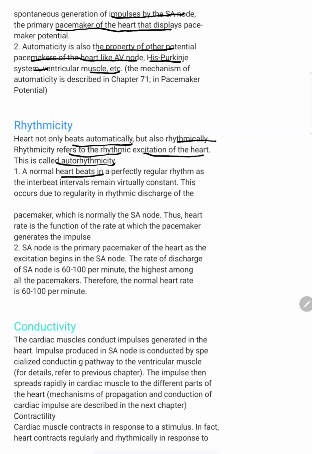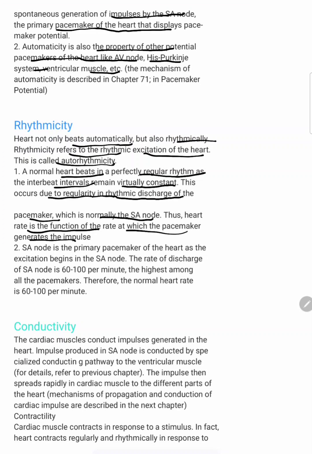A normal heart beats in a perfectly regular rhythm as interbeat intervals remain virtually constant. See, in between the beats, the interval remains constant. This occurs due to regularity in rhythmic discharge of the pacemaker, which is normally the SA node. How this rhythmic beating occurs is because of this SA node. SA node discharges rhythmically, so the heartbeat also occurs rhythmically. Thus, heart rate is a function of the rate at which the pacemaker generates the impulse.